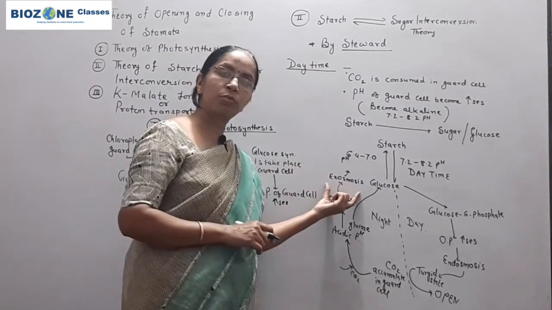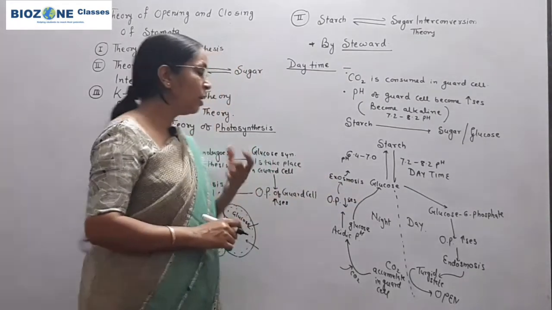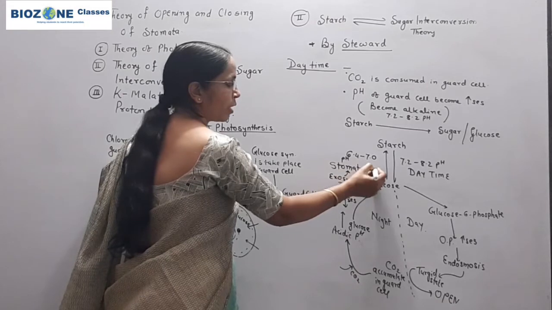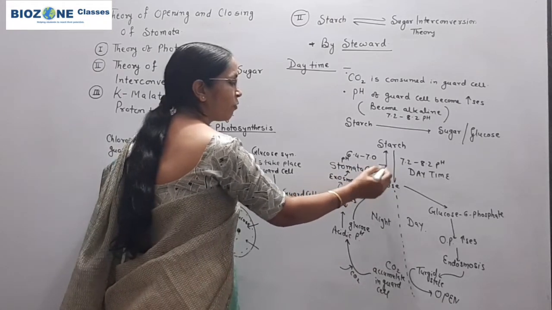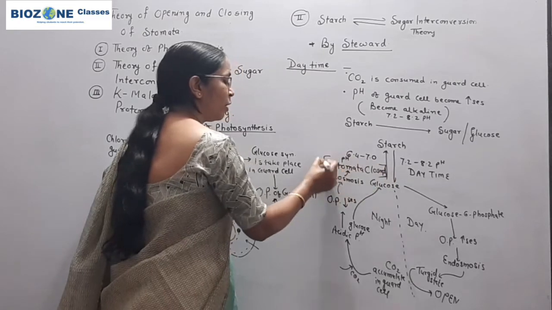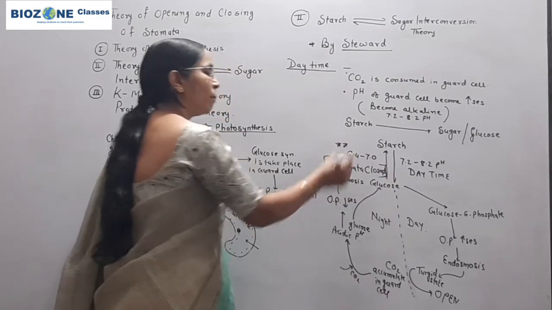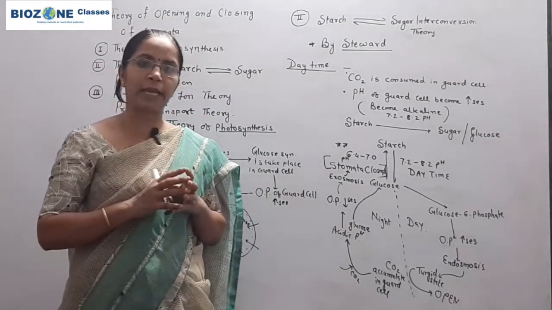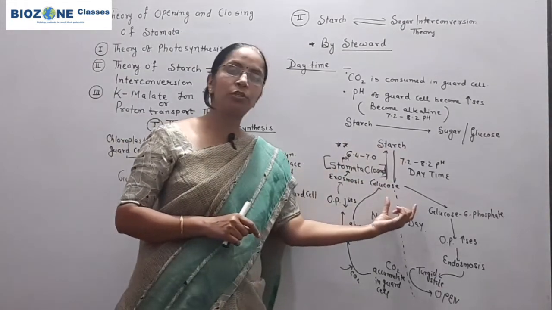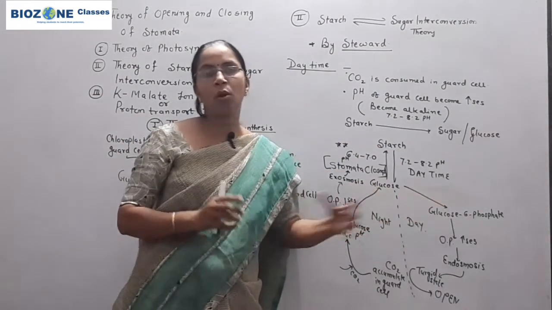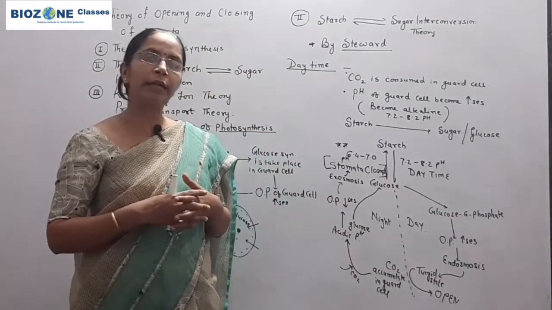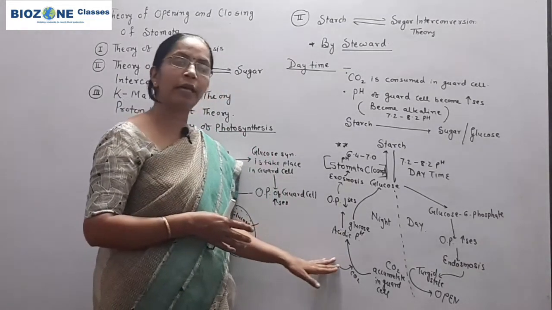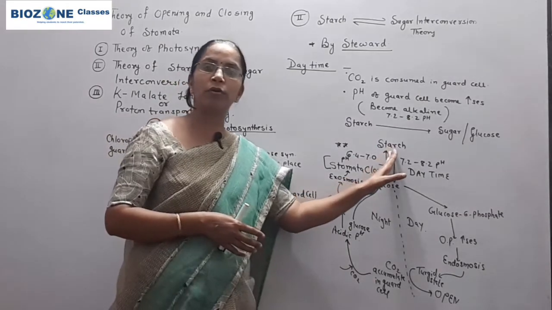Okay, so exosmosis will result in flaccidity of the guard cell, and because of flaccid guard cells, the stomata get closed. If you are preparing for the objective exam, pay attention mainly to the pH range, because the change in pH is responsible for the activity of the enzyme which converts starch into glucose. During the night time, when the pH decreases and the guard cell becomes acidic, the glucose gradually starts to convert into starch.